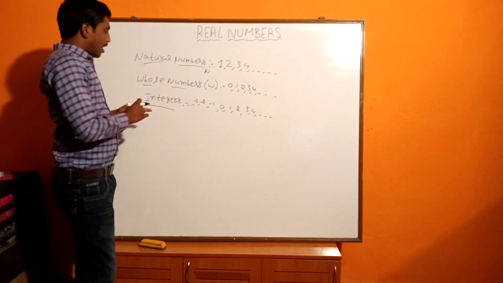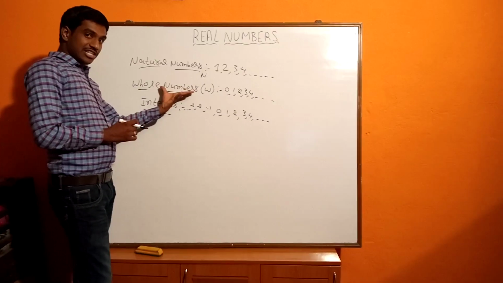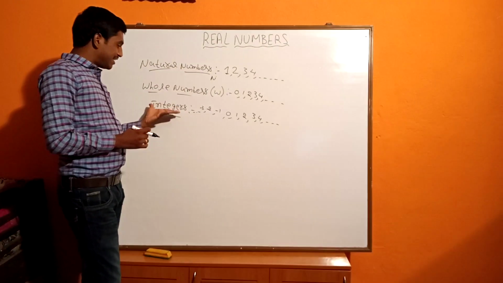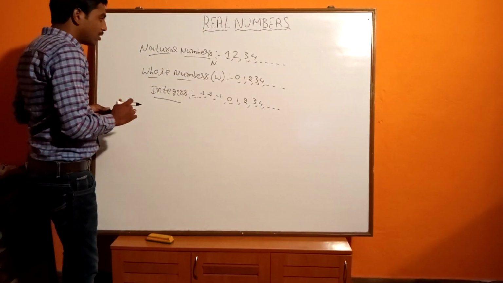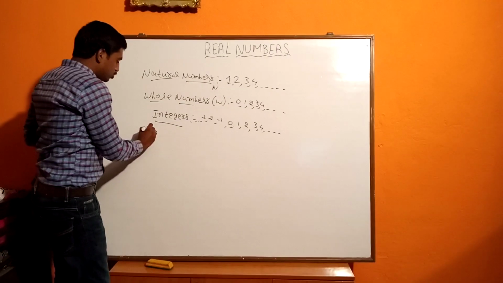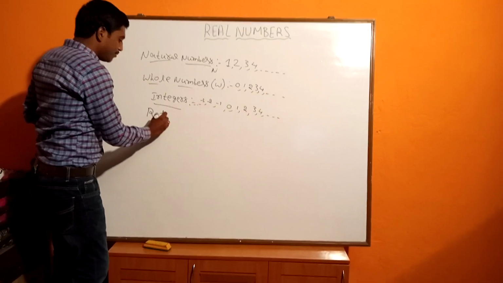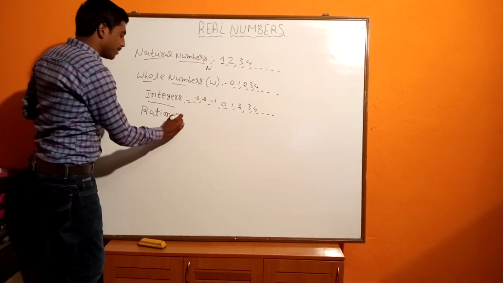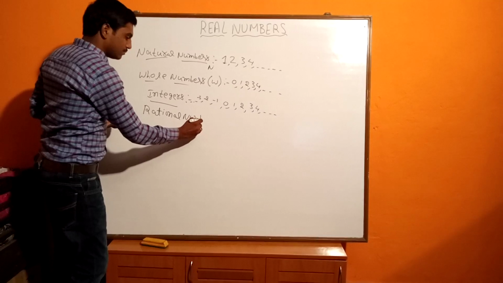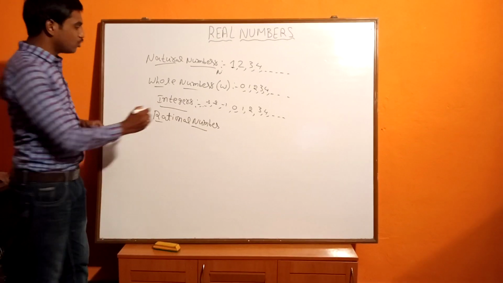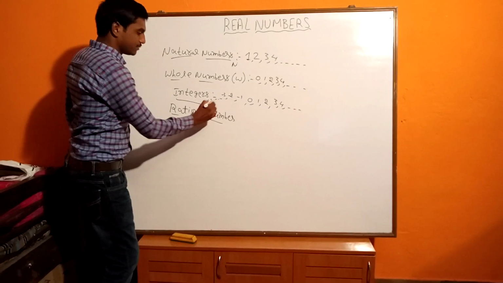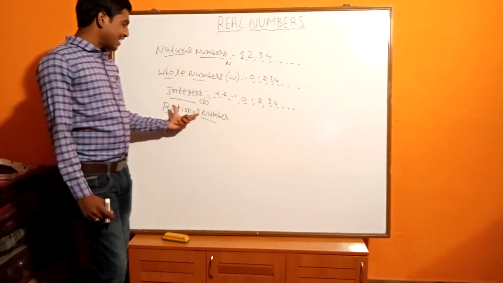Now all whole numbers are integers. All natural numbers are integers, but not every integer is a natural number. We denote integers by the letter Z. Next, we need to know what we mean by rational numbers.